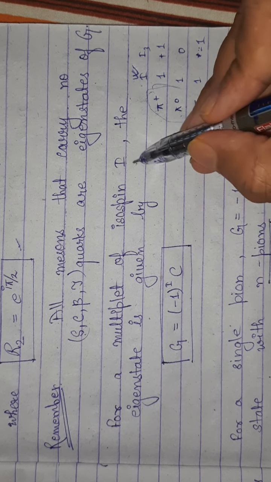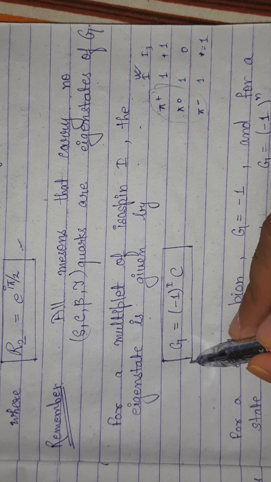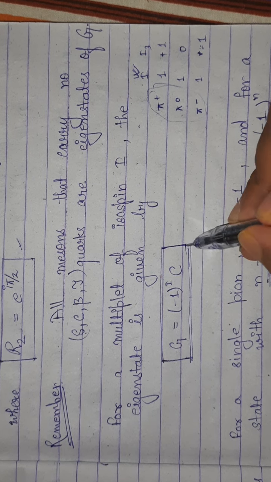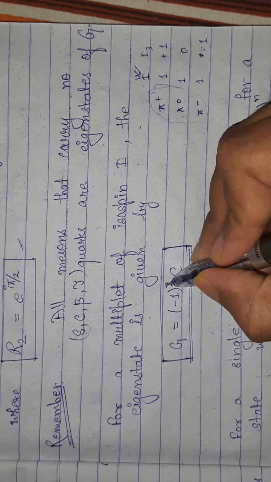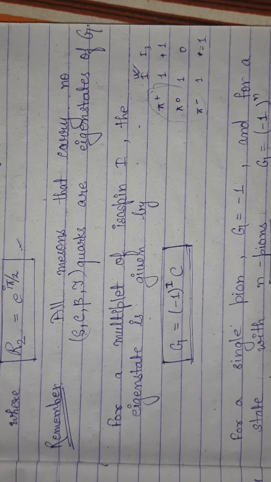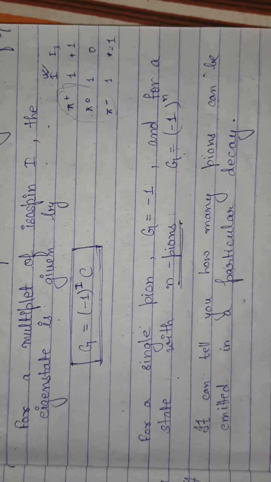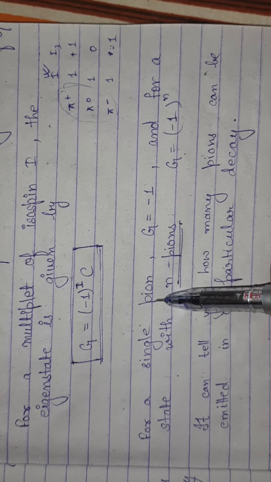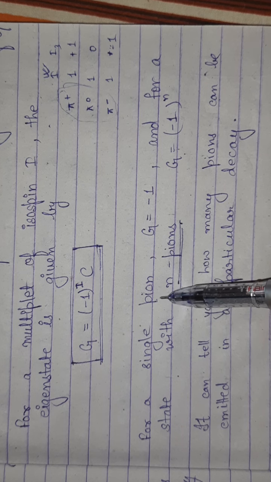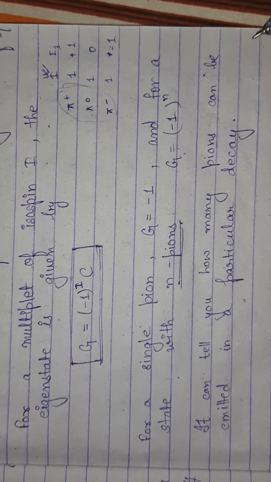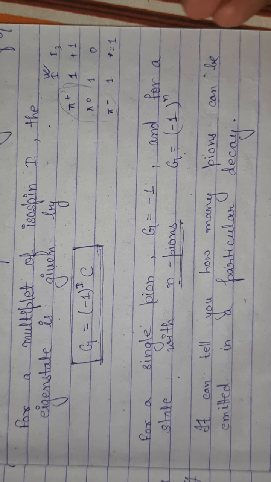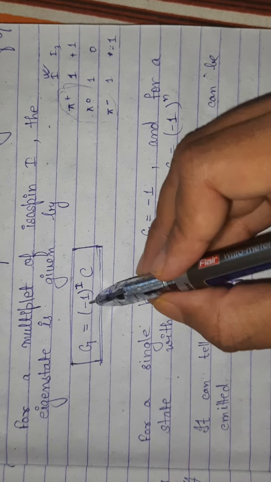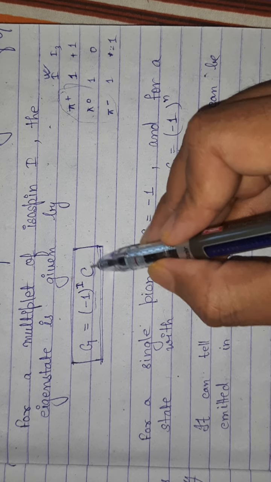In case of this, we use the eigenvalue of G parity as (-1)^I times C. As you can see, for a single pion the isospin is 1 in any case, so it will remain -1 times the charge conjugation.